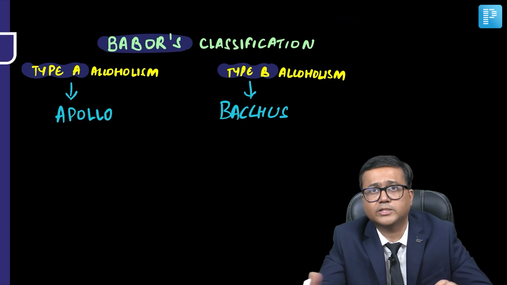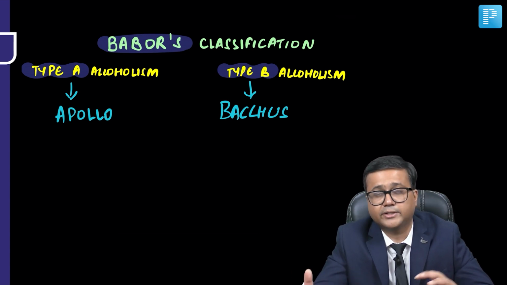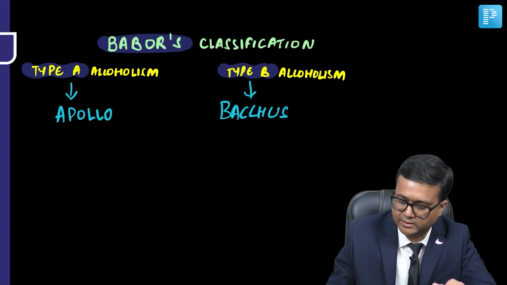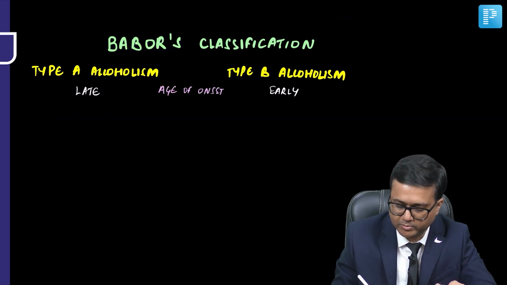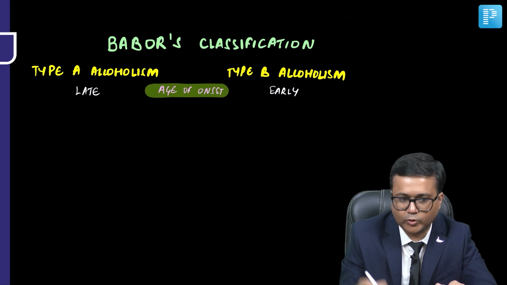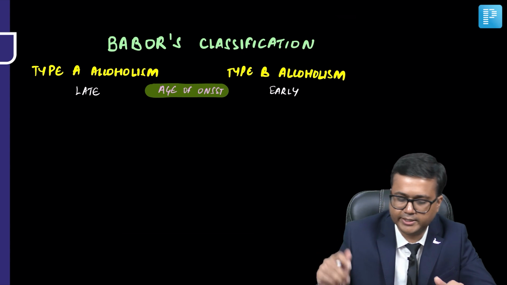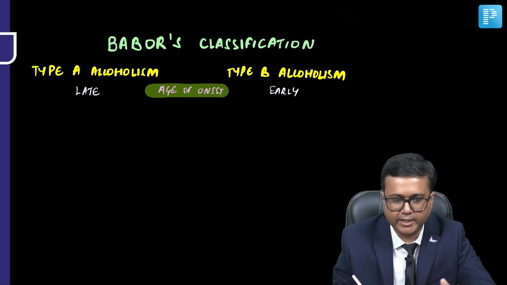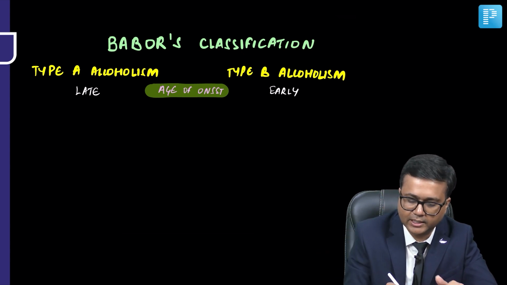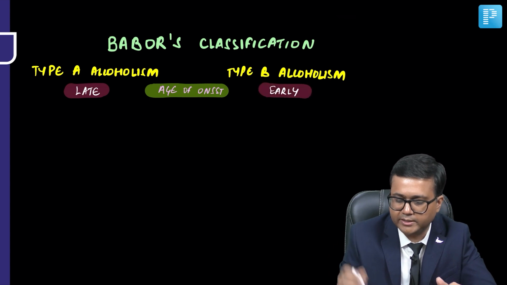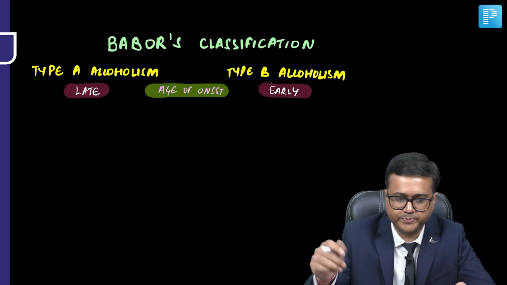So let's try to understand some of the characteristics of this typology. First is age of onset. In type A, the age of onset is late, while in type B, the age of onset is early.